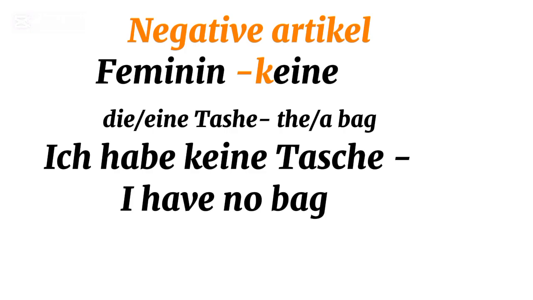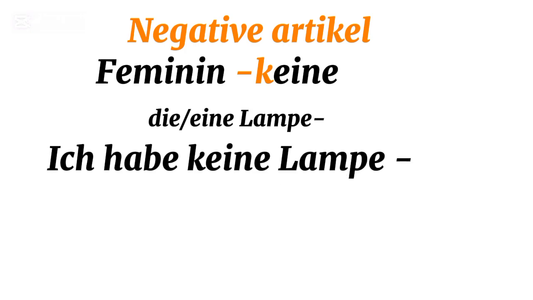Remember what I have just done here: I have applied the knowledge of indefinite articles, whereby feminine nouns take eine, and now that I want to negate it, I will add K. And I say, ich habe keine Tasche. Next, let's talk about the Lampe, okay? I want to say, I have no lights. I will say, ich habe keine Lampe. I have no lights.